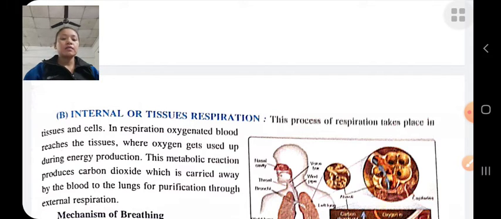External respiration is also known as breathing, and internal respiration is also known as tissue respiration. It takes place between blood and the cells. In internal respiration, the oxygenated blood reaches the tissue or the cells where it is used for energy production, and its byproduct, that is carbon dioxide, is released, which is carried away by the blood to the lungs for purification through external respiration.